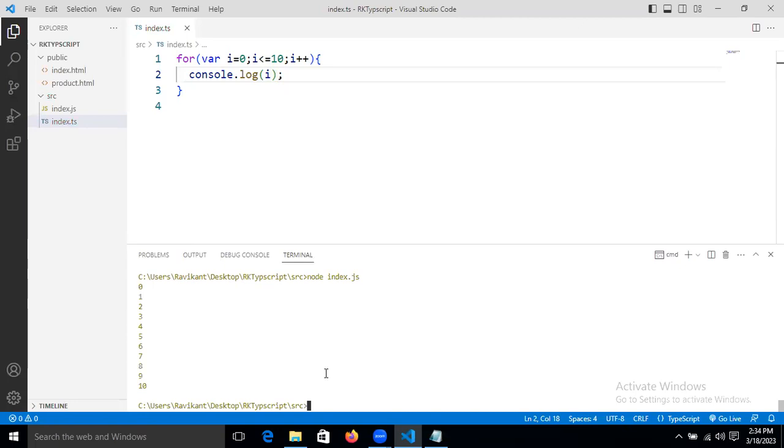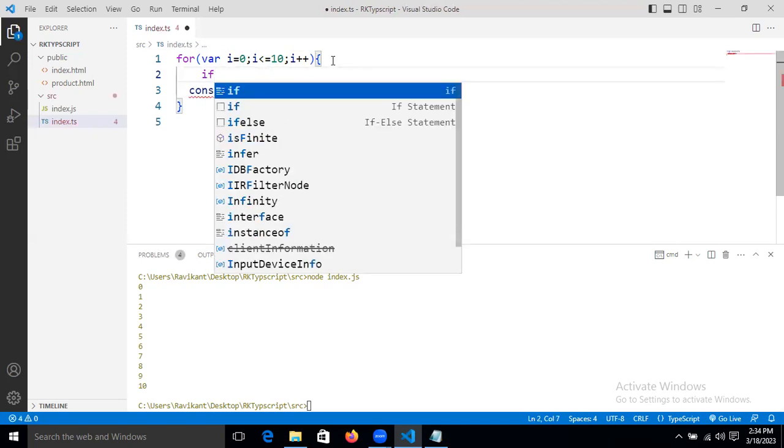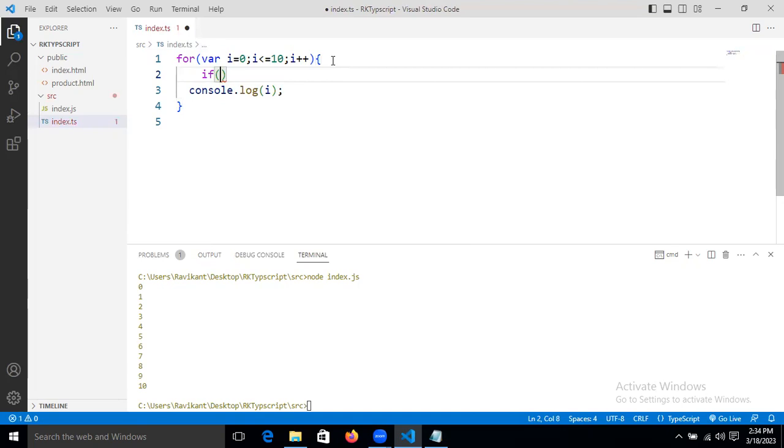Fine. Now I want to stop at 5. I want to stop the control at 5 only. I don't want to iterate all 10. Then what will we do? We will use one of the jump statements. If I equal to 5, then we will break this block.